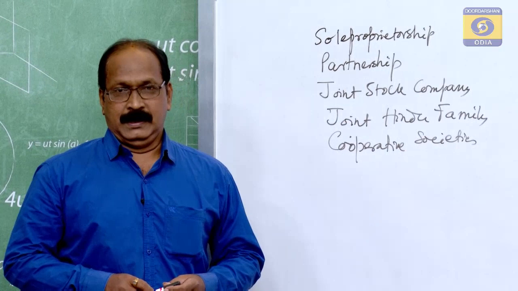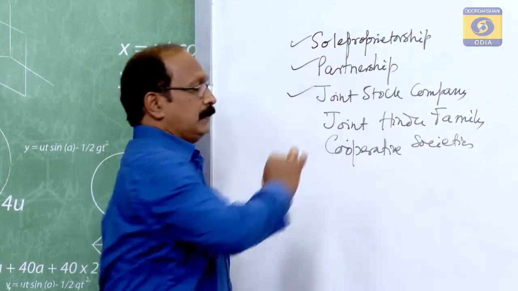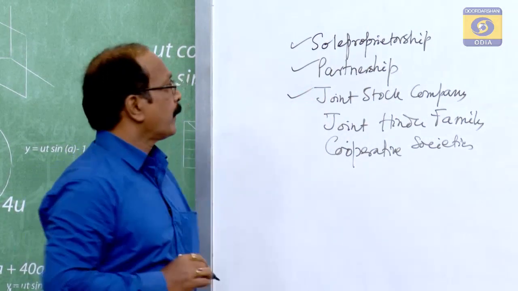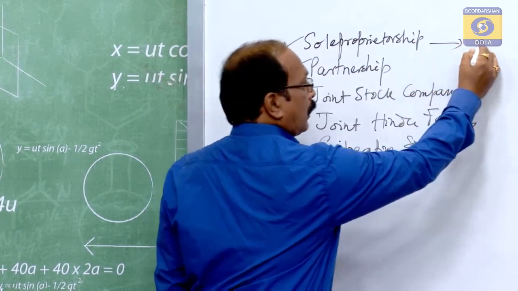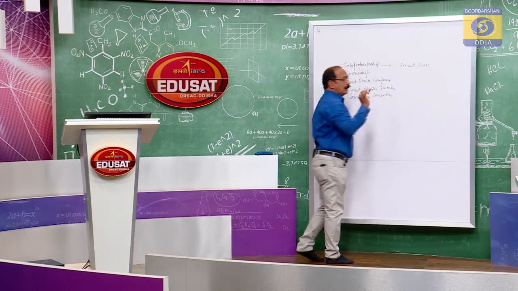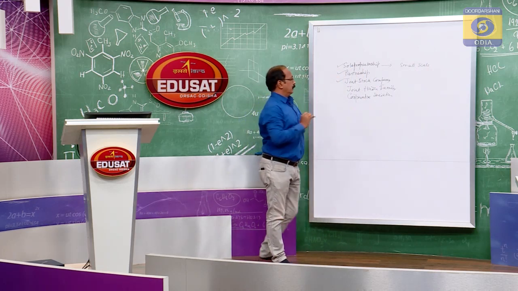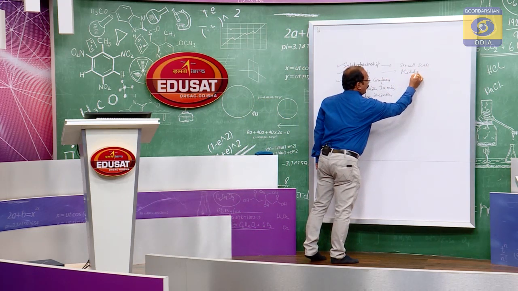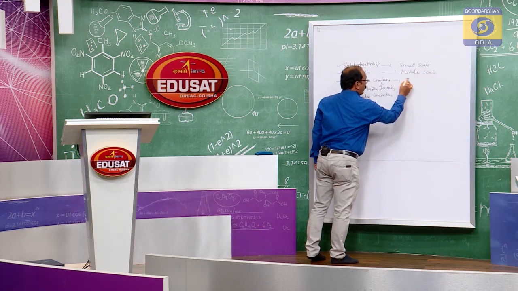societies. So, normally the 3 forms of organizations, sole proprietorship, partnership, and joint stock company, this type of organization is meant for small scale. Small scale, that means small amount of capital is required to form this type of organization. Partnership, this is for middle scale or medium scale. This is for large scale.